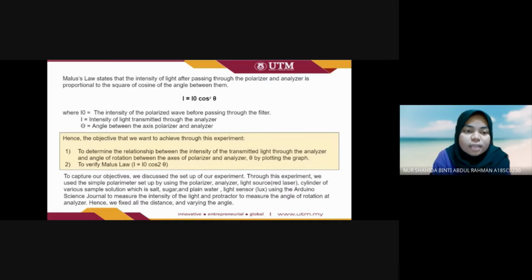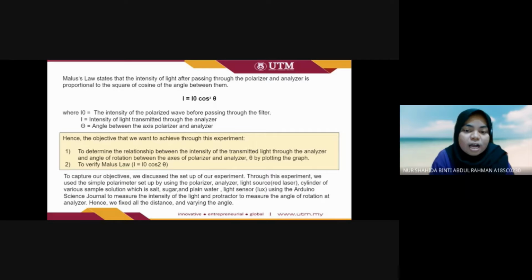Malus law states that the intensity of light after passing through the polarizer and the analyzer is proportional to the square of the cosine of the angle between them. This is the formula used in this experiment: I equals I naught cosine squared theta, where I naught is the intensity of the polarized wave before passing through the filter, I is the intensity of light transmitted through the analyzer, and theta is the angle between the axes of the polarizer and analyzer.